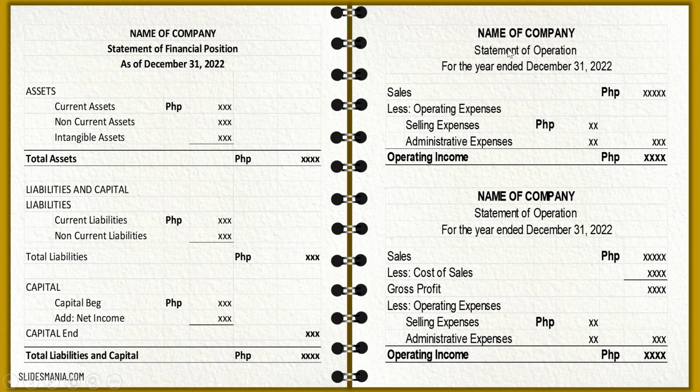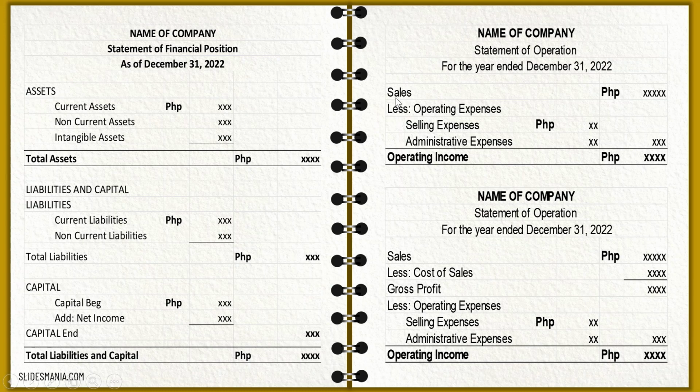So we have 2 kinds of illustration here. The first one is what we call the natural approach. Okay? So when we say natural approach, the business is more on service business. Okay? Sales, less operating expenses. So when we say operating, it is divided into selling and administrative expense.